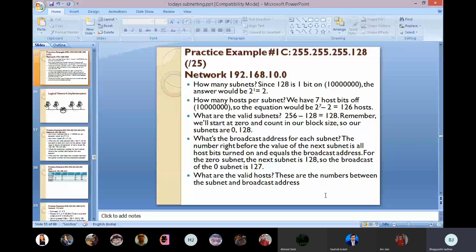Now, the broadcast address of each subnet is the number right before the value of the next subnet, with all host bits turned on. For the 0 subnet, the next subnet is 128. So the broadcast of the 0 subnet is 127.